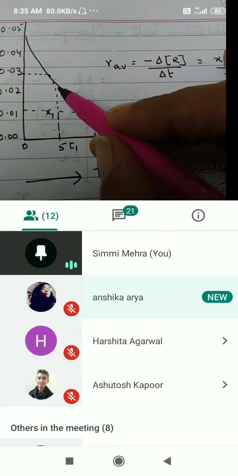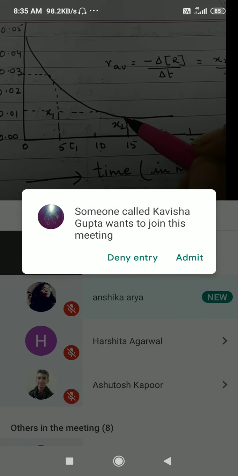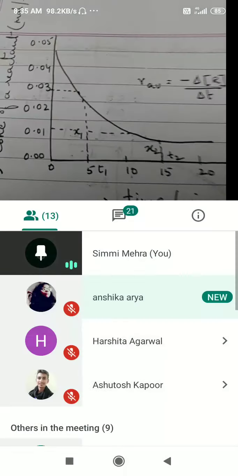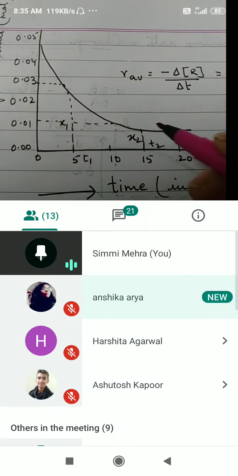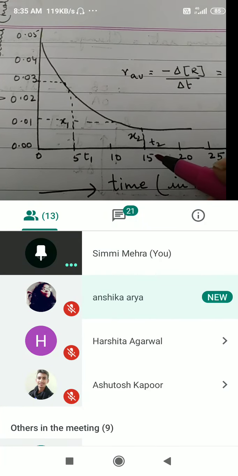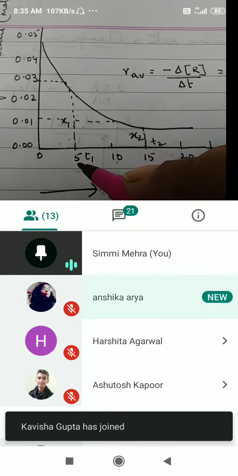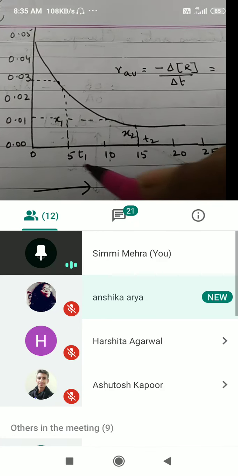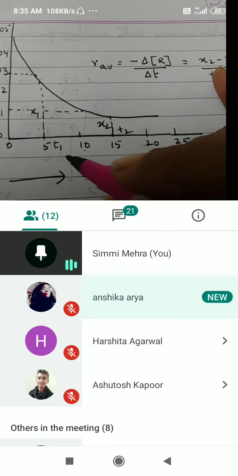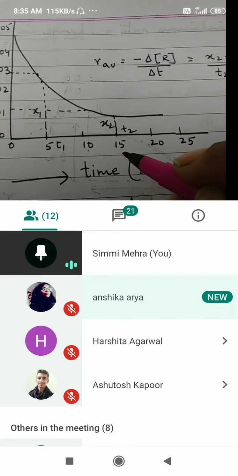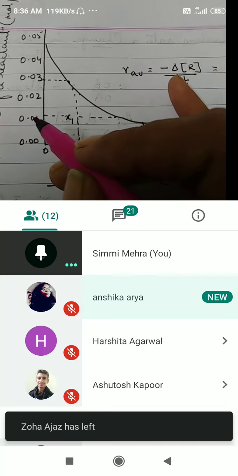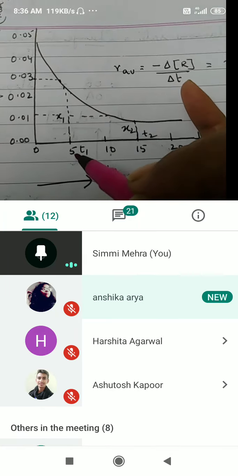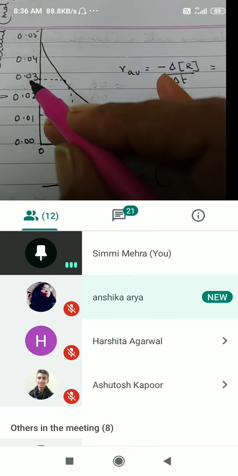You take any 2 points on the graph and then drop perpendiculars on the x-axis. Here I have dropped perpendiculars at 5 and 15. This is time, given in minutes, so 5 minutes and 15 minutes. What is the concentration at 15 minutes? It is 0.01. At 5 minutes, it is 0.03.